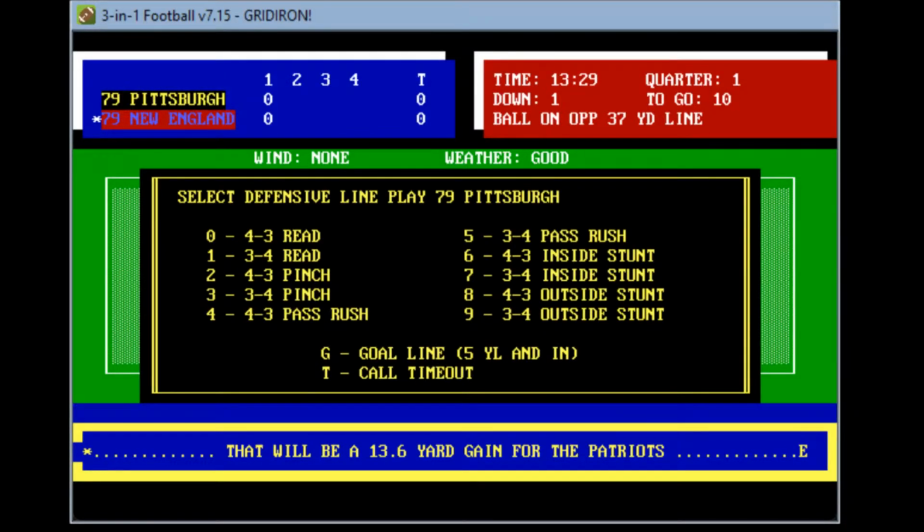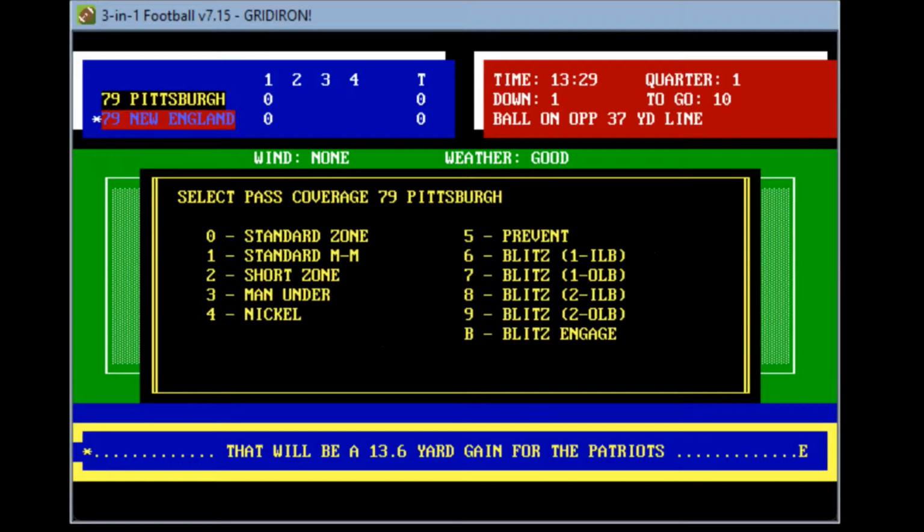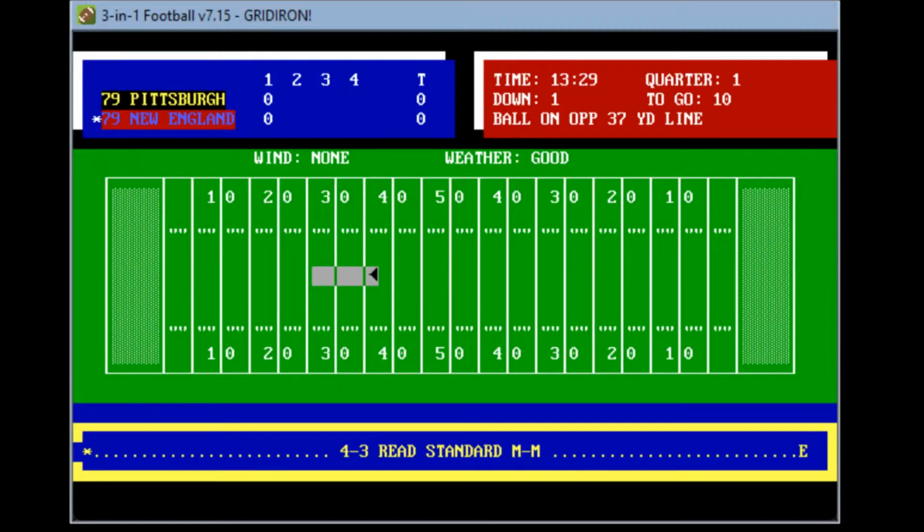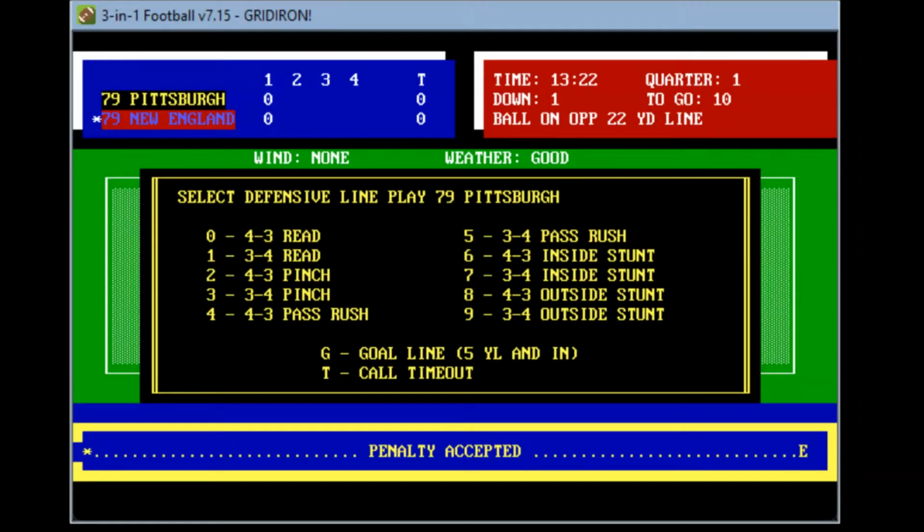So Grogan comes out and hits him quick. First down, Patriots. And now let's go ahead and again do standard man to man. Grogan takes the handoff, fights for extra yardage. He's popped at the 37, and Ivory lost about a yard, but another penalty on Pittsburgh. That will be another 15 yards. And New England has started fast with Pittsburgh penalties here in the first drive of the ball game.